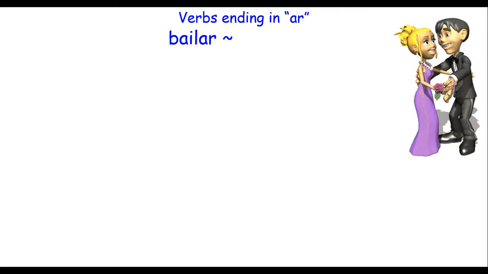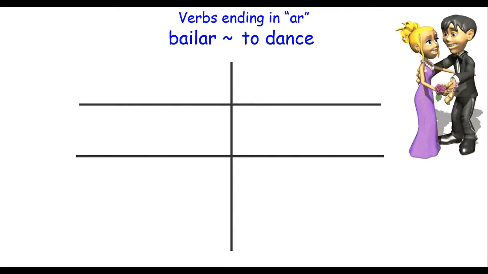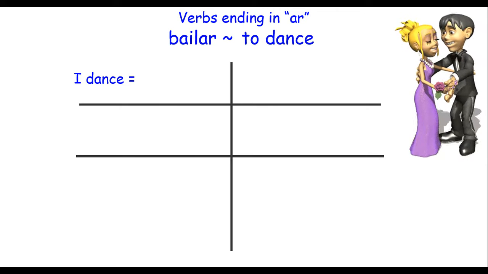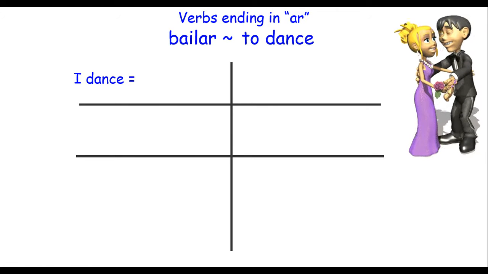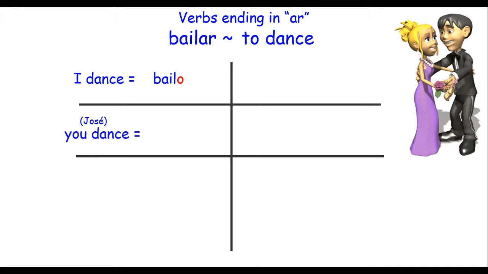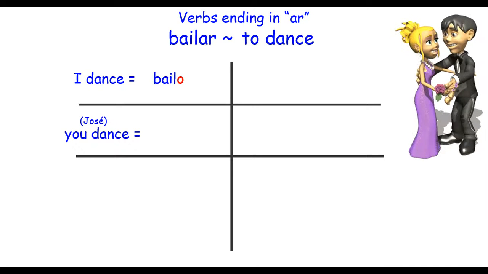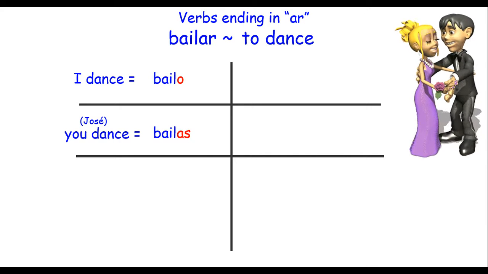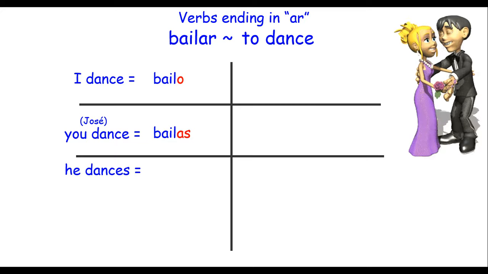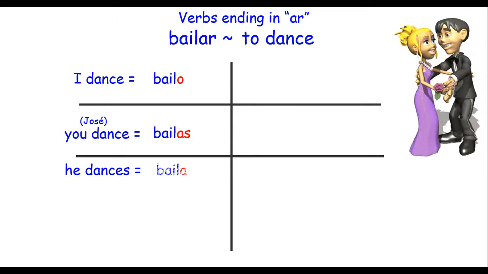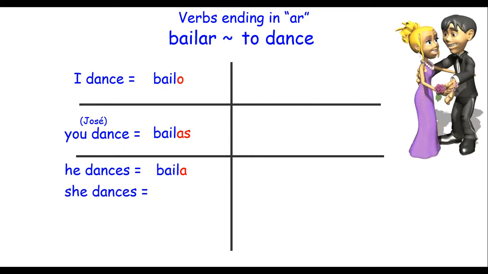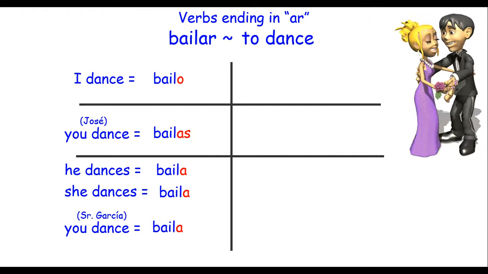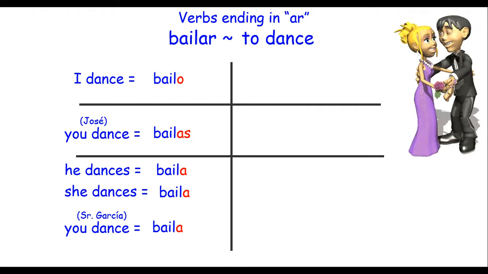So, bailar, to dance. So I dance would be, think about that for a minute, take off the AR, bailo. So Jose, you dance, again take off the AR and add as, bailas. He dances. Take off the AR and add a, baila. Same with she dances, baila. Señor, you dance, baila. All three of those are always going to be the same.